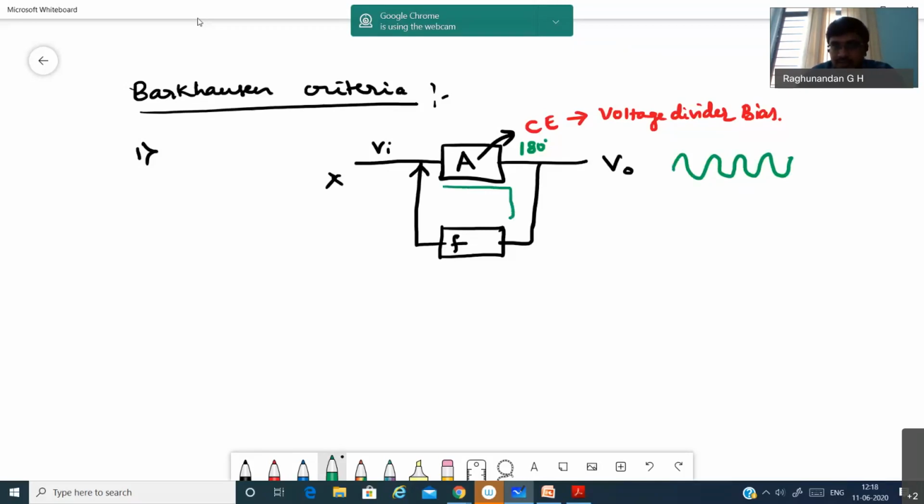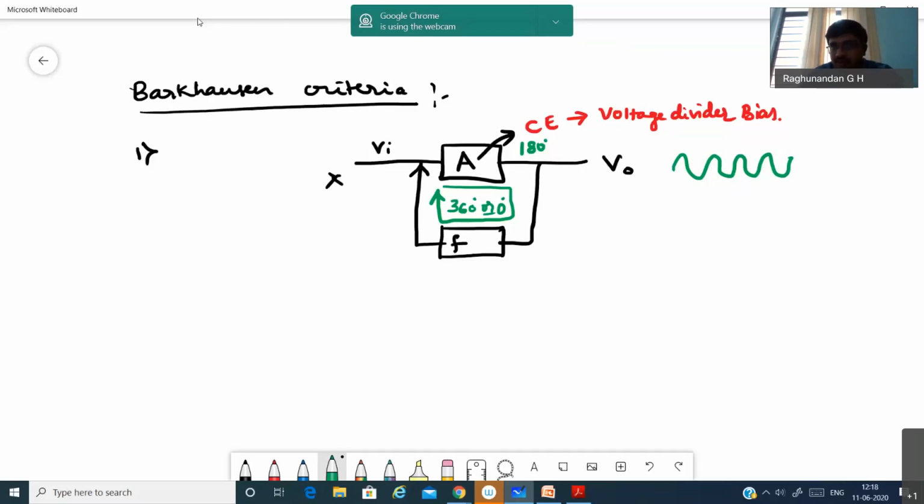The total phase shift round this loop, passing through the amplifier, coming back through feedback and coming back to the input, should be equal to 360 degrees or 0 degrees. That is the first criterion we have. Whenever a signal is traversing this loop, it should possess a 360-degree phase shift.